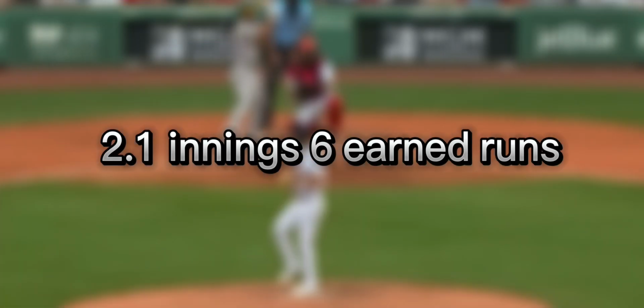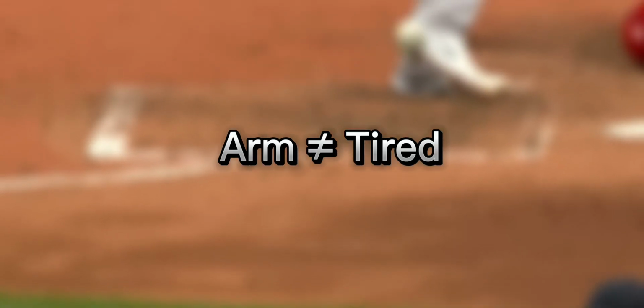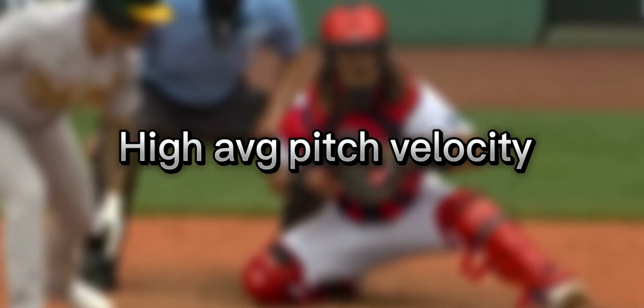A way to get around this is by changing the response variable to whether or not the pitcher pitched a quality start. A starting pitcher records a quality start when he pitches at least 6 innings and allows 3 earned runs or fewer. Another dilemma that occurred to us while sampling also involves innings pitched. If a starting pitcher has a very bad performance, for example, 2.1 innings and 6 earned runs allowed, their manager would probably take them out of the game early. If the pitcher is taken out early and they haven't thrown many pitches, their arm might not be very tired and they would have left the game with a high average pitch velocity.